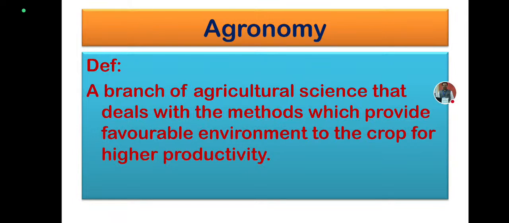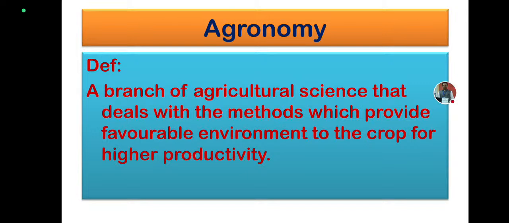What we are dealing with are the methods, the procedures and techniques that are available in our applied sciences right now, which are going to provide a favorable environment to the crops that we are growing, harvesting, or cultivating. So the favorable environment is to be given to the crops for higher productivity. That is agricultural science that deals with the methods which provide a favorable environment to the crop for higher productivity.